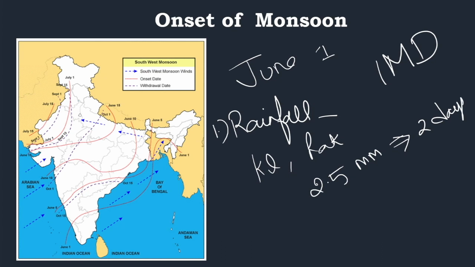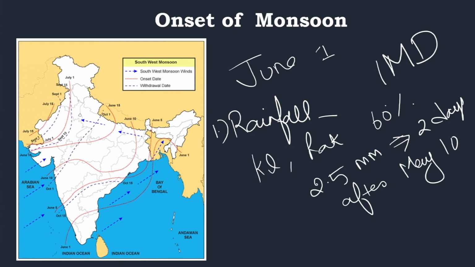So these are some important details. So at least 60% of the stations around Kerala and Lakshadweep record 2.5 millimeter of rainfall for 2 consecutive days after May 10. This is the first condition.